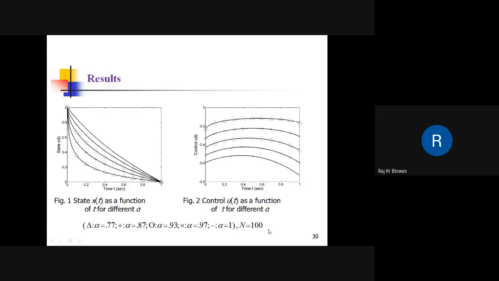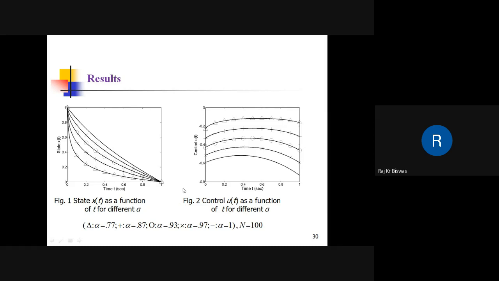The grid size was taken as N equal to 100 nodes, and these are the solutions shown for different alpha. This is for alpha equal to 0.77, this is alpha equal to 0.87, this is alpha equal to 0.93, this is 0.97, and this is 1. From here it is clear that as the alpha value approaches 1, the solutions also approach the integer-order solution, as expected.